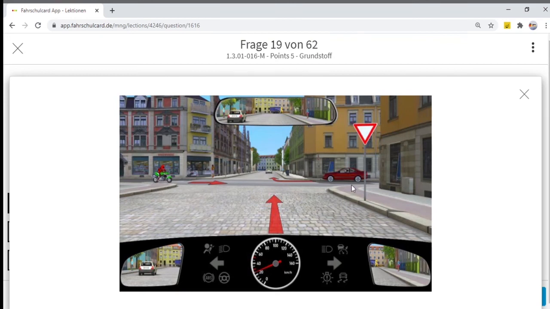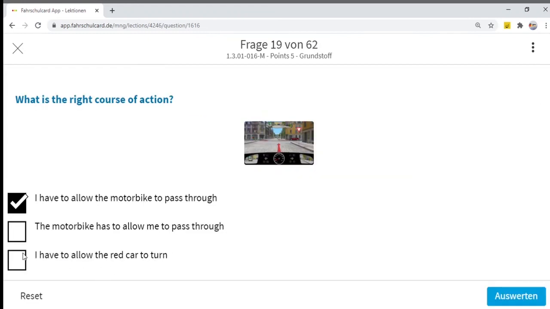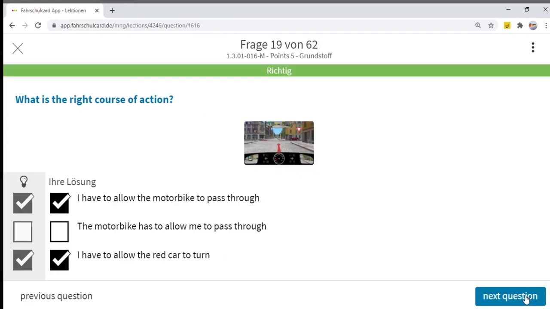The motorbike and the red car, the cross traffic is on the priority road, because I am facing this red inverted triangle. Stop, give way, or Vorfahrt gewähren. I have to allow the red car to turn. These two are the correct answers.